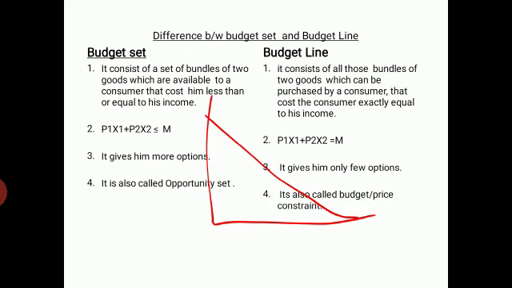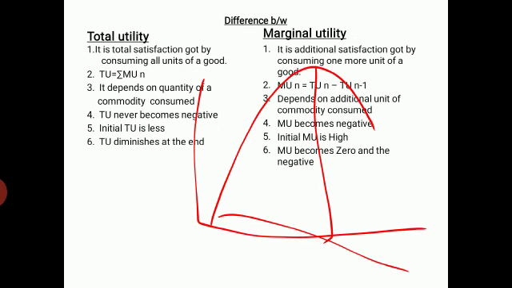Now here I have just shown the diagram, a rough diagram of the budget line. Any combination that lies on the budget line is equal to the income, and any option or any bundle that lies below the budget line is called the budget set, or it also includes those on the budget line.